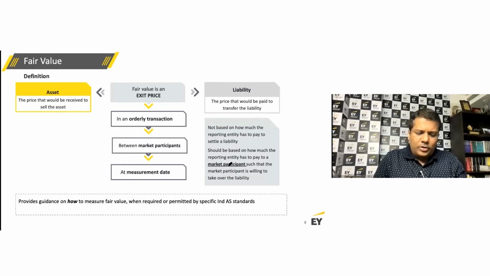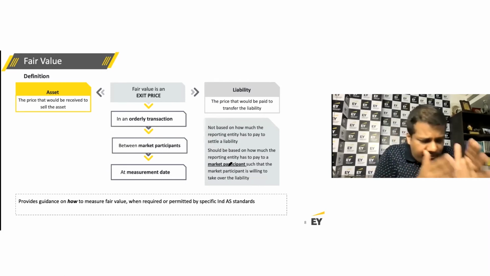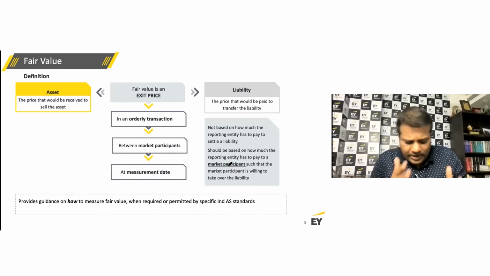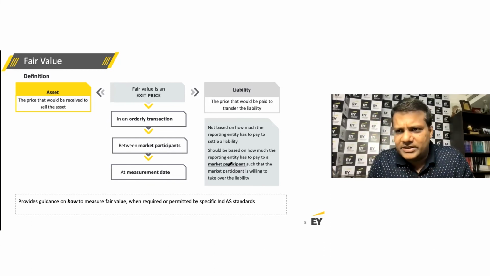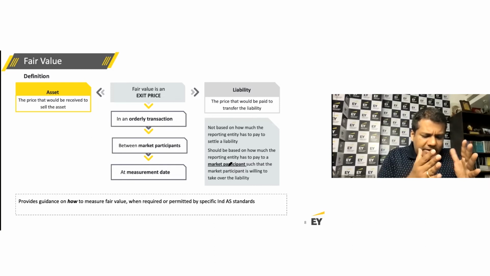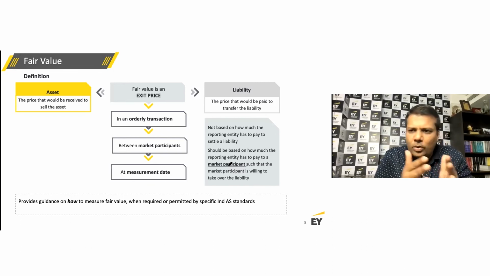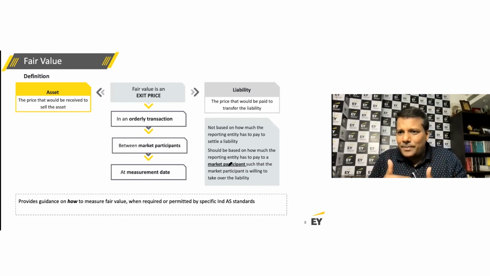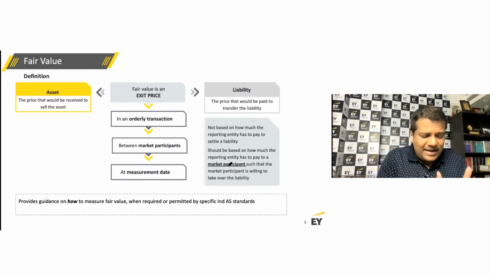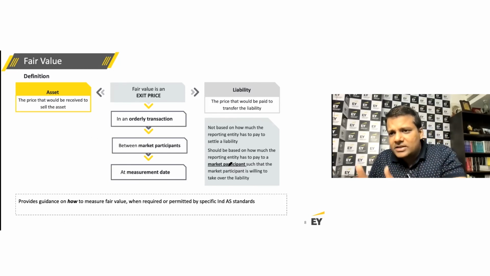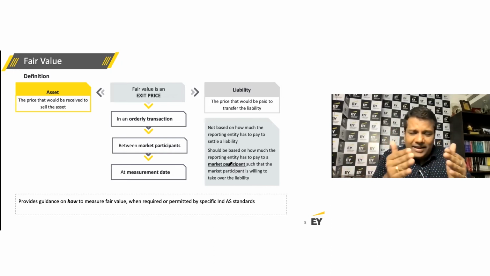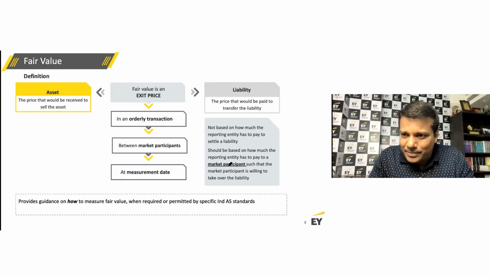So what is fair value? This definition is very, very important, and we're going to talk about each of these components. The whole standard revolves around this definition. Fair value is the price which is received to sell an asset in an orderly transaction between market participants at a measurement date. In the context of a liability, it is the price required to be paid to transfer a liability in an orderly transaction between market participants at a given measurement date.